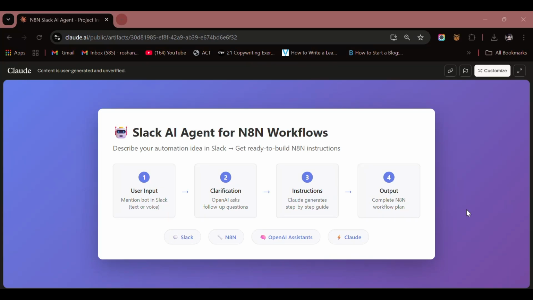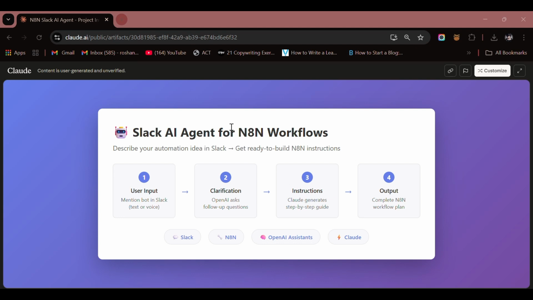So today I built an N8N workflow that powers a Slack bot. This workflow will help users to design their own workflow automations on N8N. All they have to do is just describe what they want to build on N8N, and our Slack bot will give them detailed instructions on how to build it, like the nodes that they have to use, how each component should be connected and all.